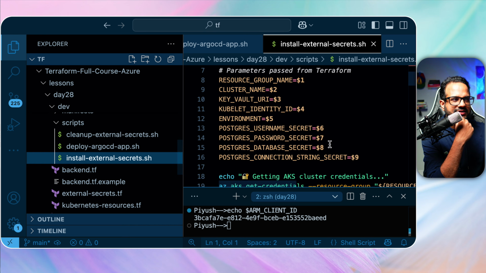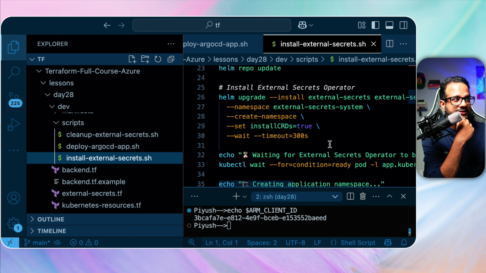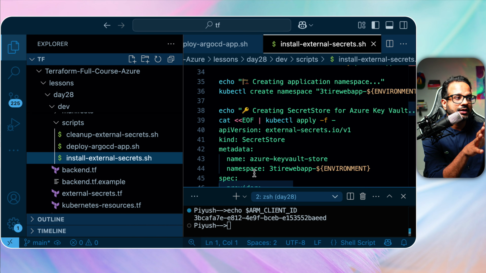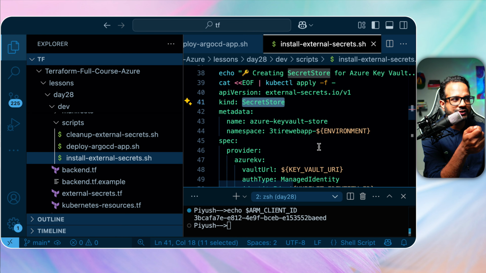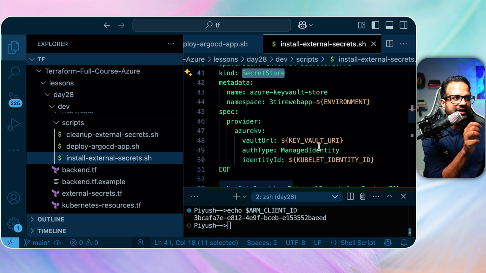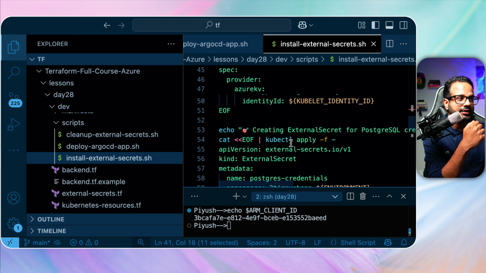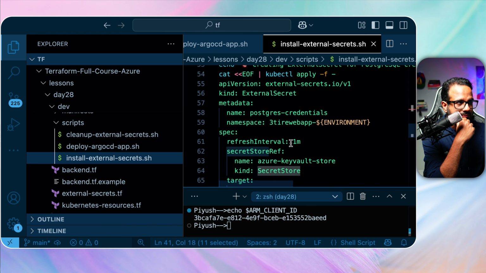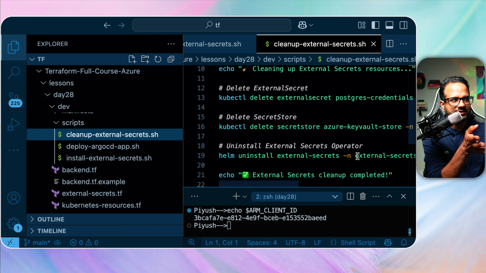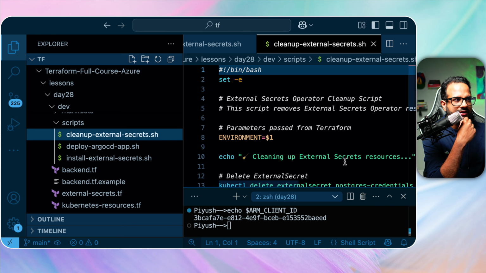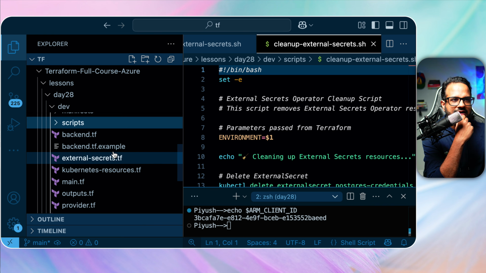Then install external secrets. This is again to install the secret operator using Helm. Okay, and then it will create a SecretStore type object that will be helpful with authenticating with the Azure Key Vault. Okay, and let's see the other one, which is just for the cleanup. Okay, when we do the cleanup. So these are all the scripts.